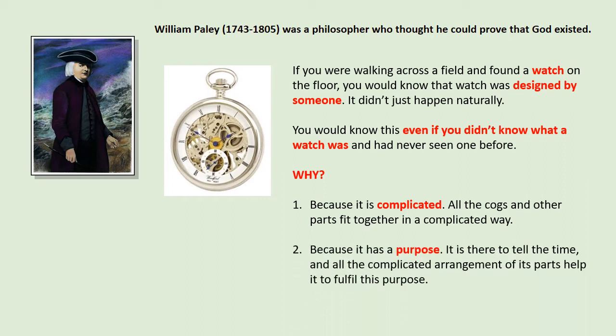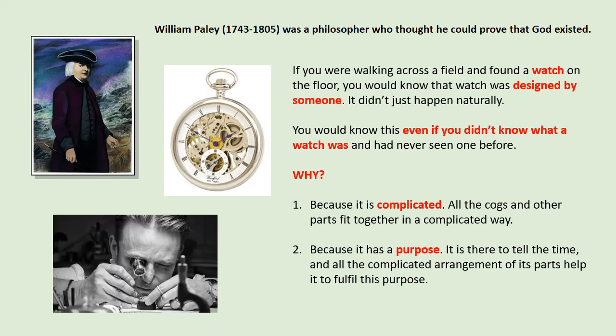Secondly, because it has a purpose. It's there for a reason. It is there to tell the time, and all the complicated arrangement of its parts helps to fulfil that purpose. So it's there to do something, to tell the time, and it's all fitted together very exactly to do that thing. And Paley says that means that someone must have made it. It's not just something you'd find on the floor by accident. So he says, when we see a watch, we know there must be someone like this, a watchmaker. An old-fashioned watchmaker.